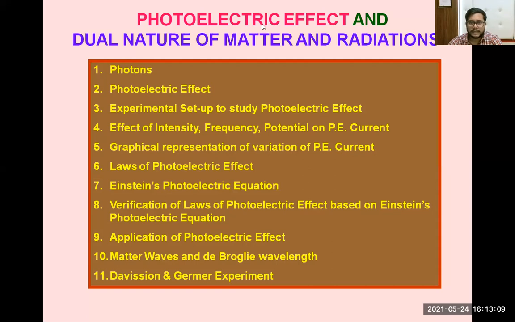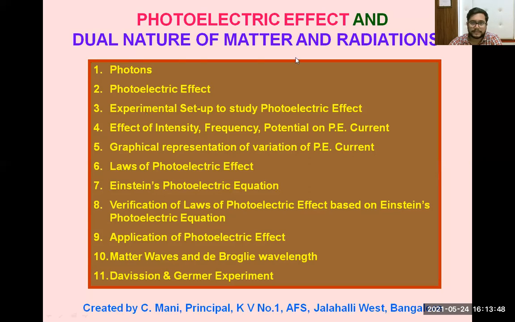Can anyone tell me up to which topic we covered in this chapter, photoelectric effect and dual nature of matter and radiation? I think we have to start from Einstein's photoelectric equation, right? Please tell me in the comment box, any one of you, or I will start from the beginning again. Can we start from the beginning again? Tell me, everyone. Okay, so first of all, we will discuss what is a photon and the photoelectric effect.